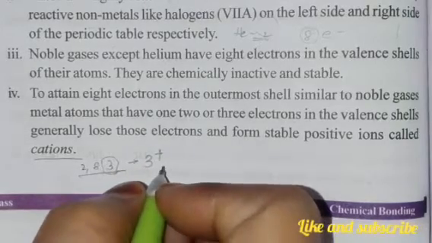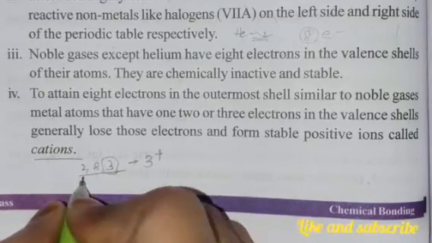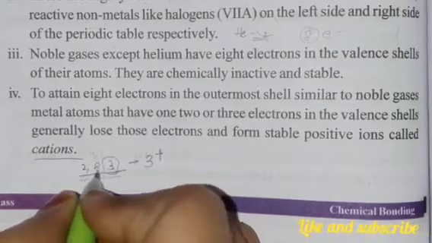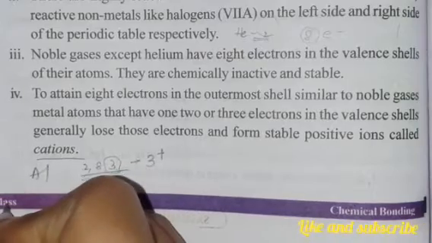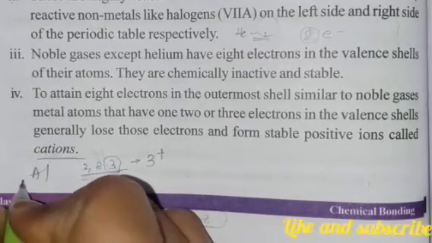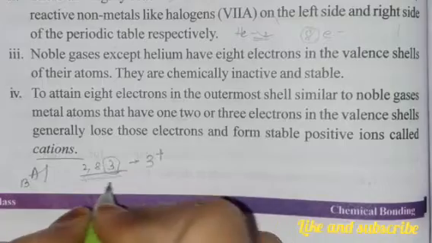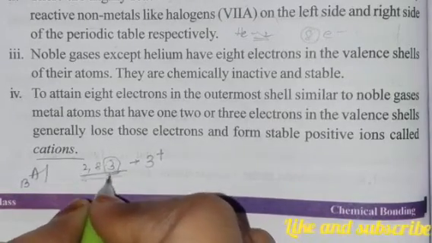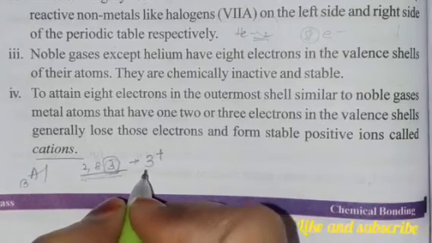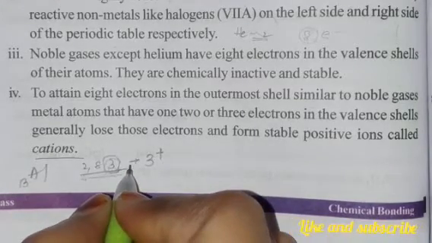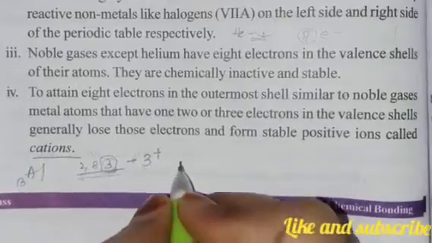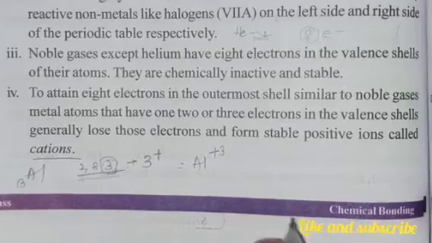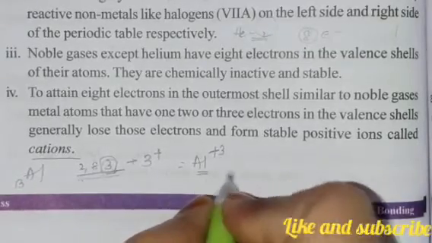For example, the element whose electronic configuration is 2, 8, 3 is nothing but aluminium, right? Aluminium's atomic number is 13, so this is the electronic configuration of aluminium. Now it releases these last 3 electrons, and it has gained a positive charge. Now how do you write this? Al3+, right? This is called a cation.